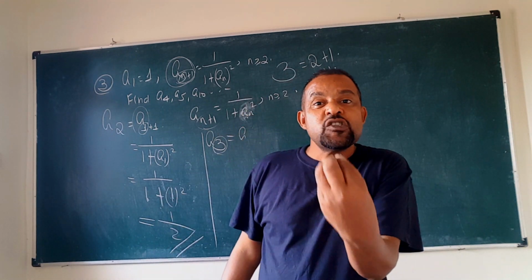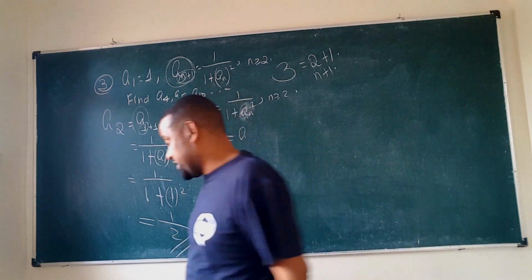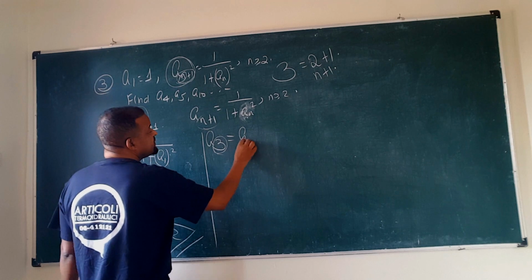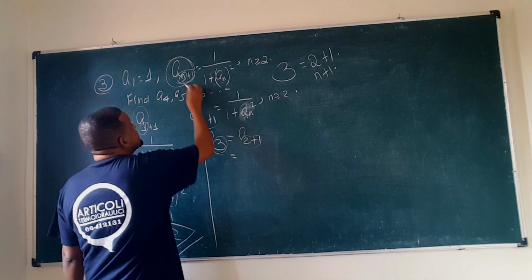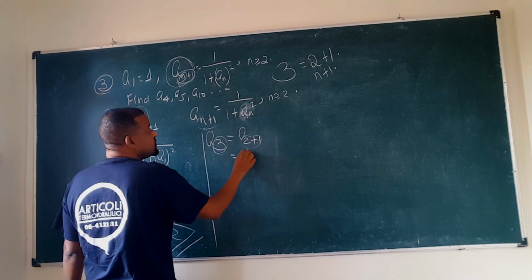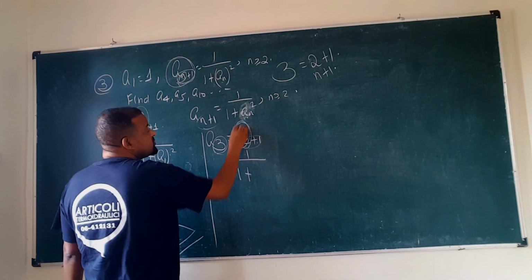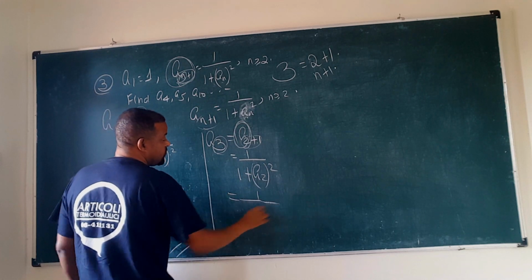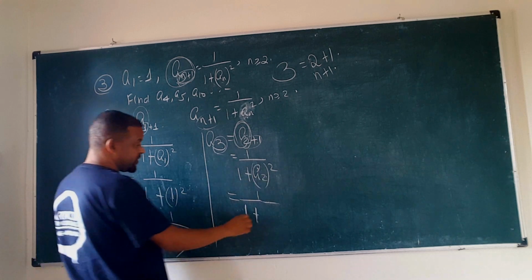You write three in the n plus 1 form, so a3 is equal to a2 plus 1. Now we have come to this form. With this formula, it is 1 over 1 plus a2, the whole squared. What is a2? a2 is 1 over 2.